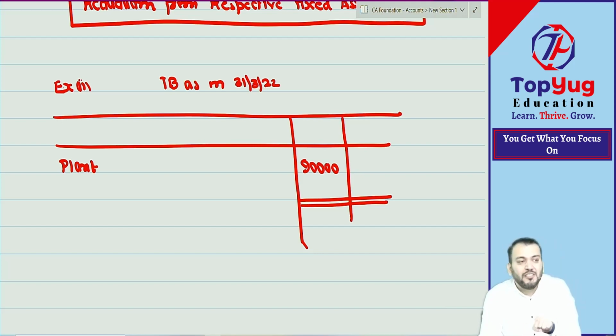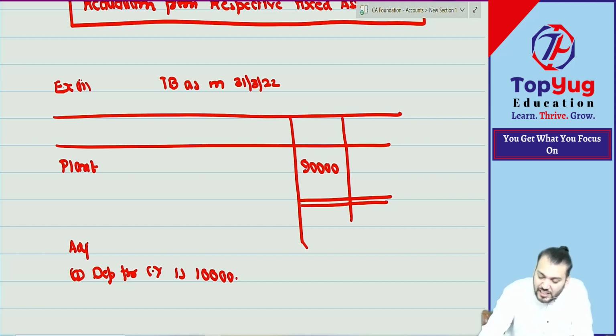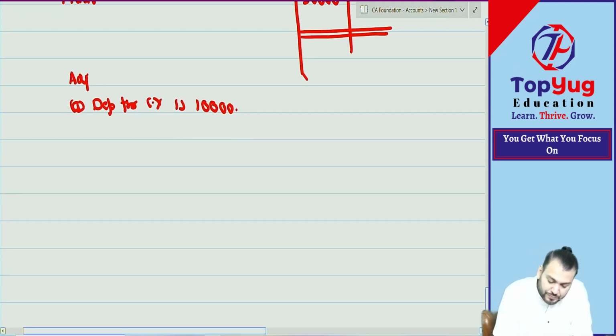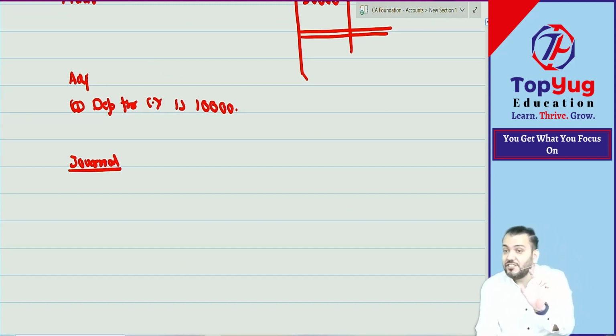It means we are maintaining the asset at net value. Correct. Then they will give some adjustment. Adjustment will be what? Depreciation for the current year is what? 10,000. But in this case, what is the journal entry for depreciation? Are you able to understand? Both are the same. The effect remains the same, but the journal entry is different.